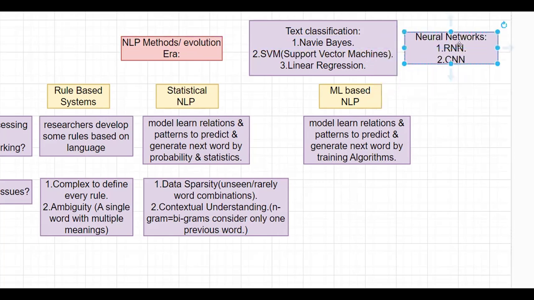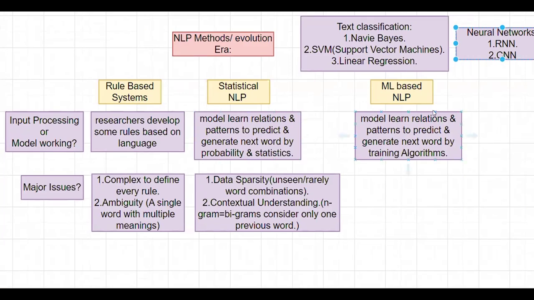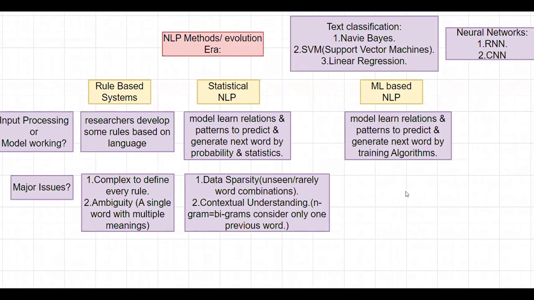So we combine these two algorithms to process our NLP, that is natural language, and provide a great ML model for understanding the relations and patterns present in the data. Then, based on the given input, it will identify the relations and patterns, and by using that trained model, it will predict the next upcoming words or outputs.